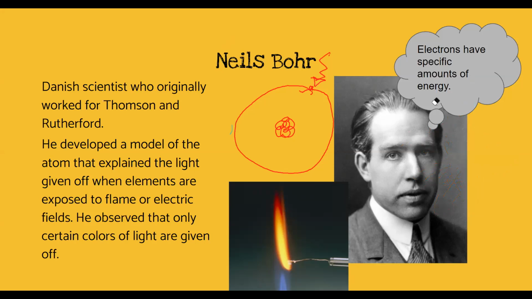So what he did is he came up with this model where we have energy levels. Once an electron is hit with energy, it's going to jump to the next energy level. And then once it emits that energy, it's going to jump back down to its ground state. That is why certain elements give off a certain flame, because when you put that energy in there, it's going to emit light. And we're going to see his model on the next slide.